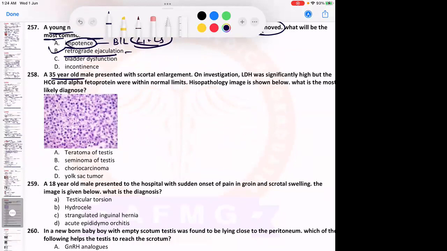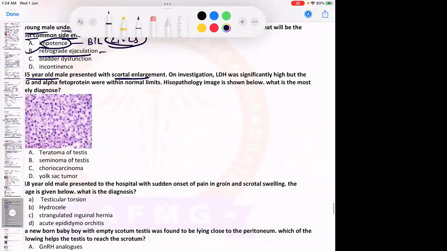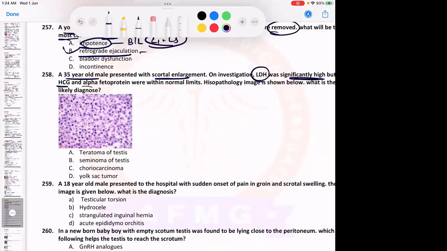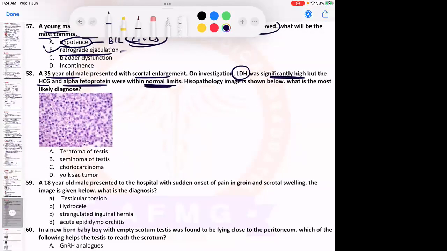35-year-old male presented with scrotal enlargement. Investigation shows LDH was significantly high, but the Hcg and alpha fetoprotein levels are within normal limits. Histopathology image is given below. What is the most likely diagnosis?